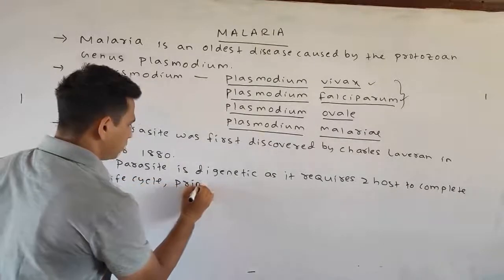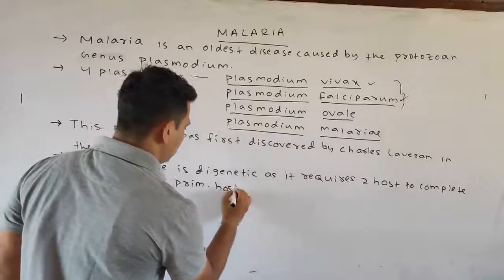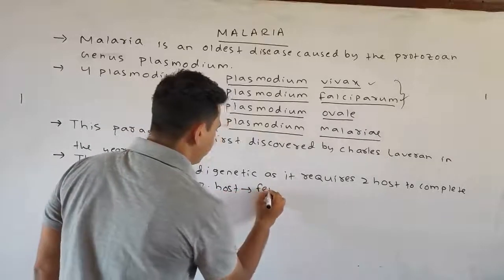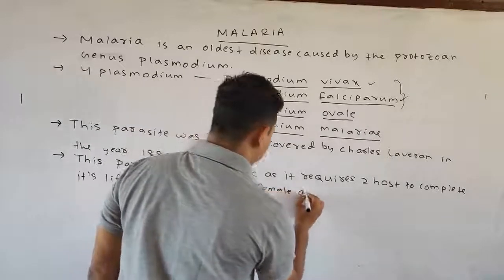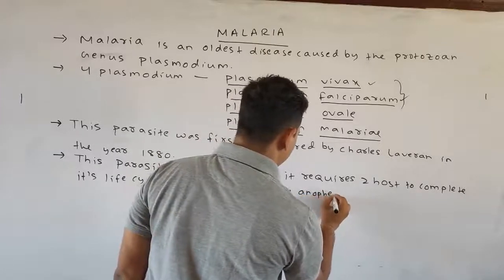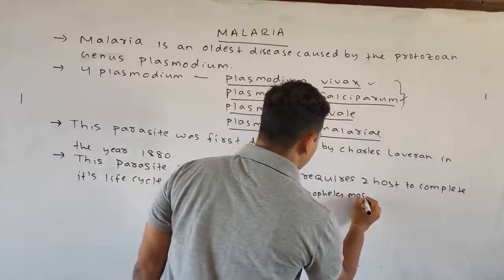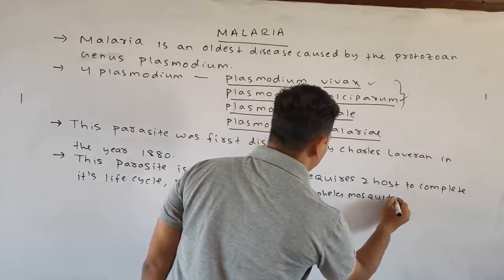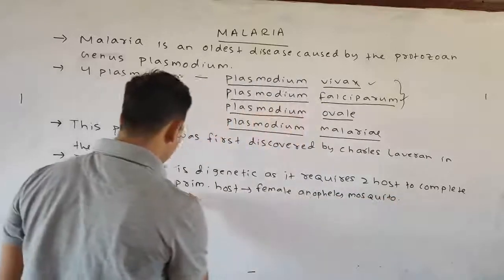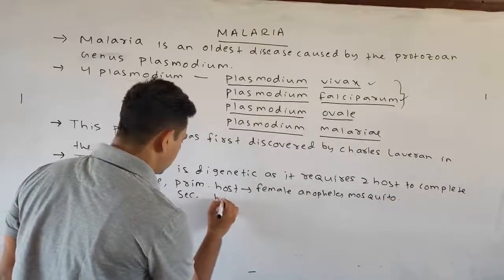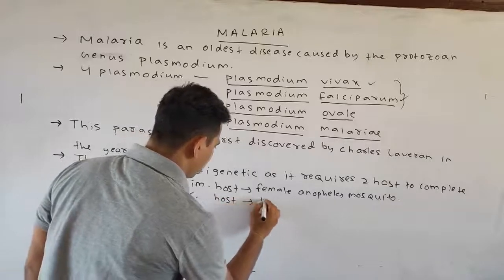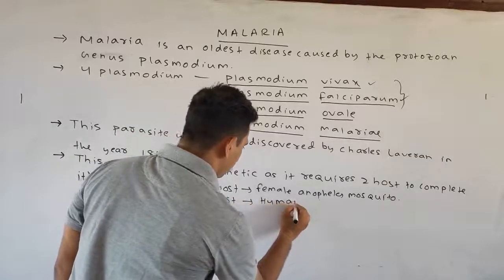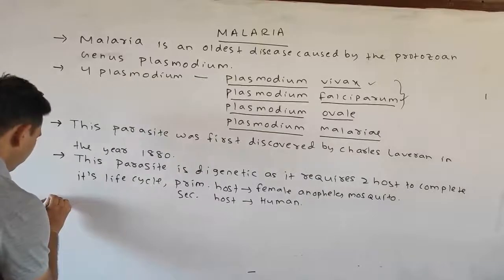The primary host is the female Anopheles mosquito and the secondary host is the human. Okay. Next point.